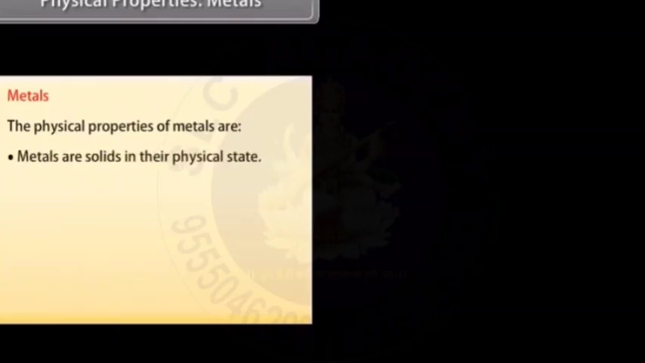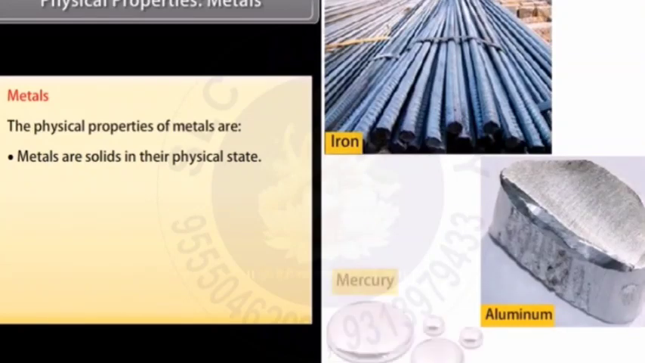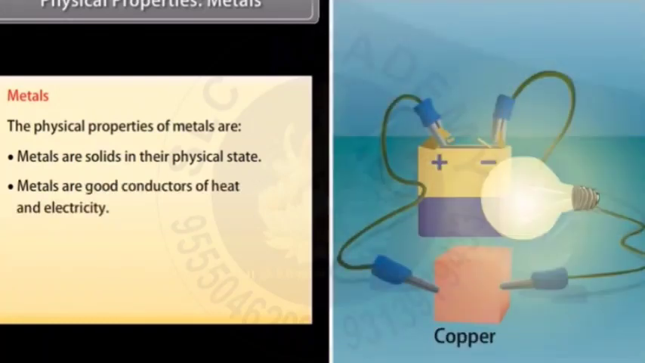Metals are solid at room temperature. For example, iron, aluminium. Only mercury is liquid metal. Good conductors of heat and electricity. Metals are good conductors of electricity as they have free electrons. For example, silver and copper are the best conductors of heat and electricity, whereas lead is the poorest conductor of